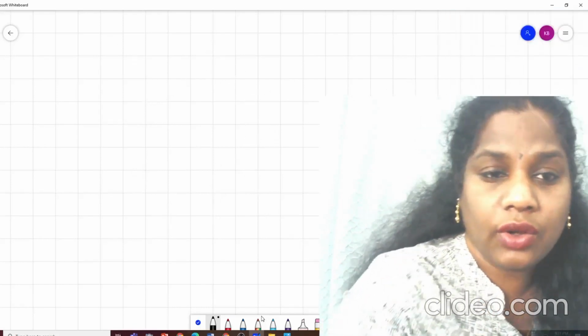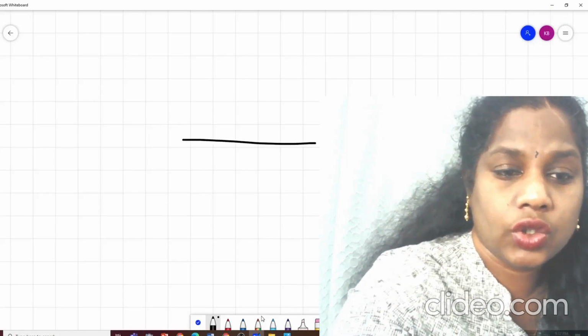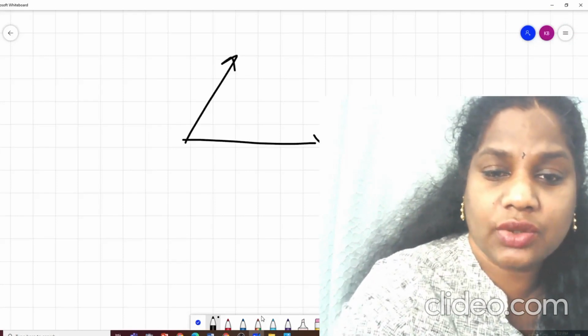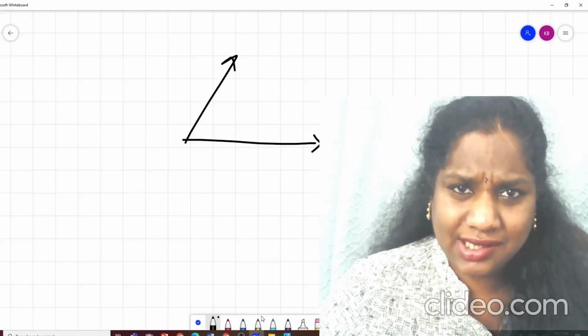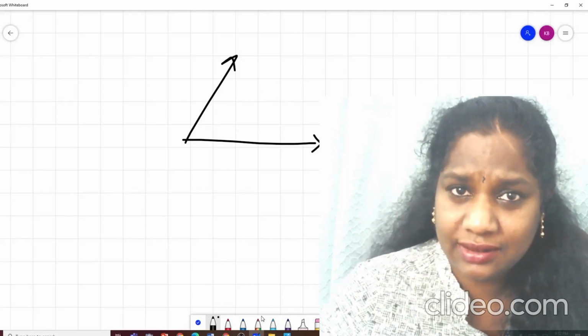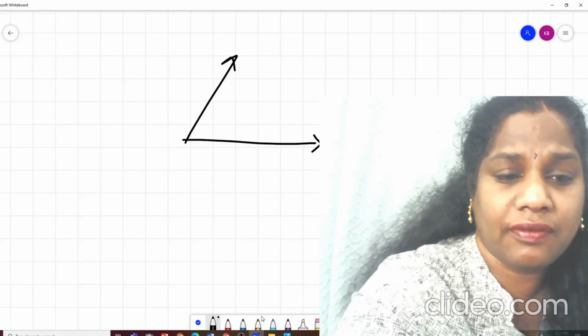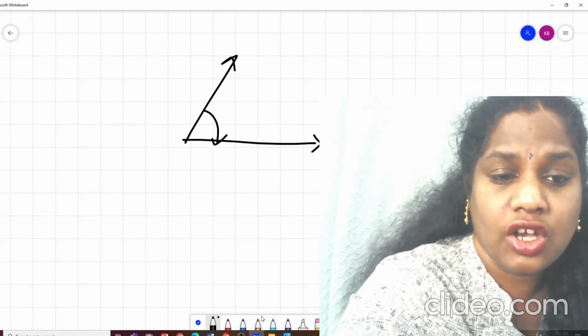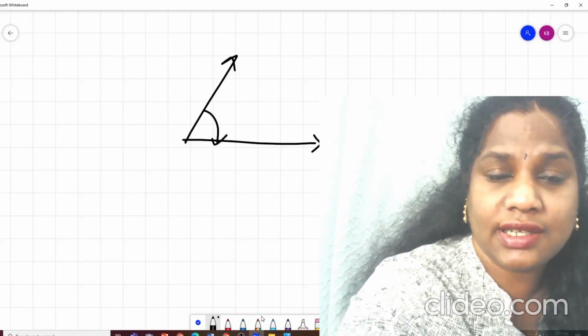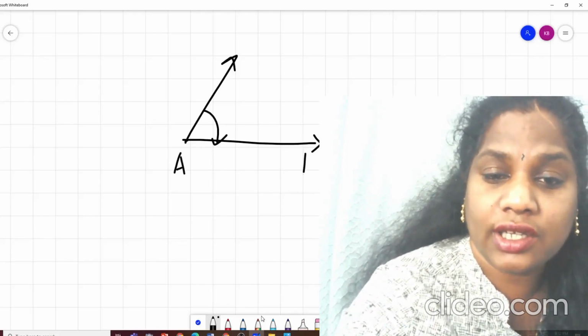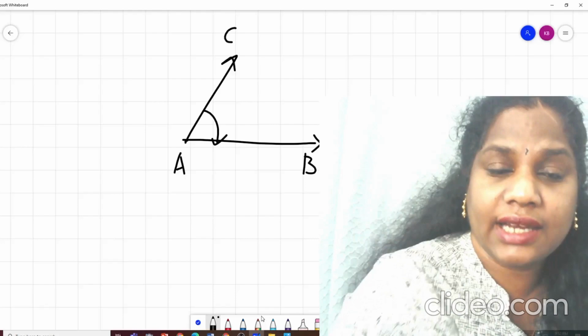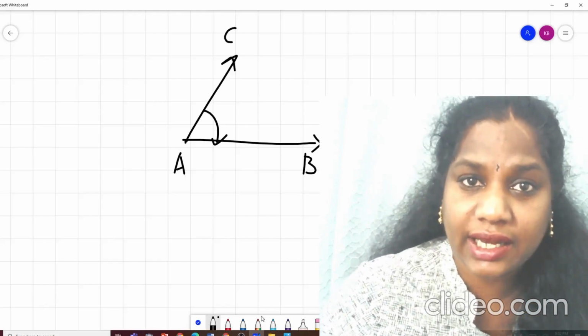Perfect. Now if I have two rays joining together, what does it make? You remember this? Yes, it makes an angle. Perfectly, it makes an angle. So what is this point? It is a vertex, right? A common vertex for the rays AB and AC. It is making an angle.